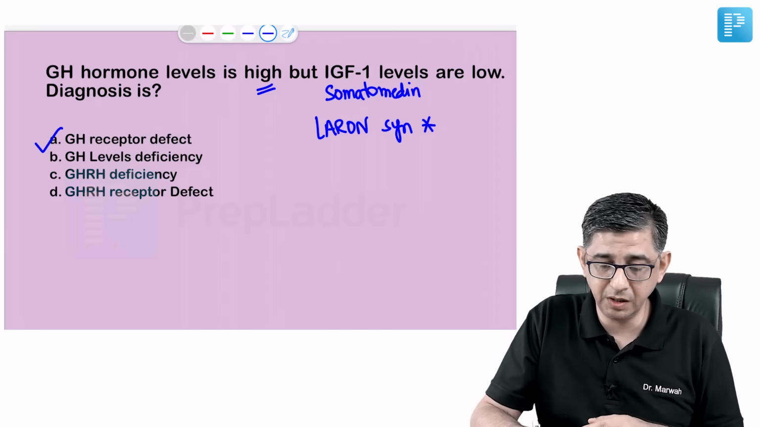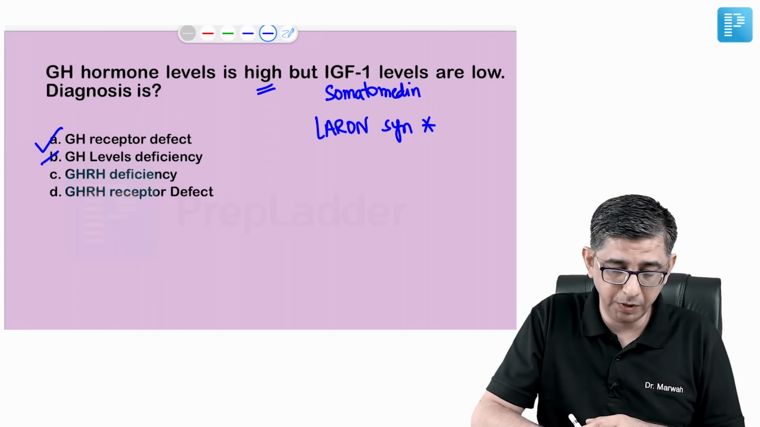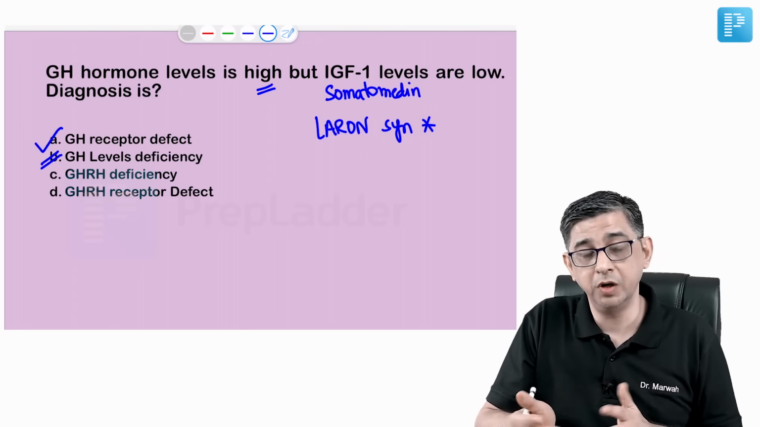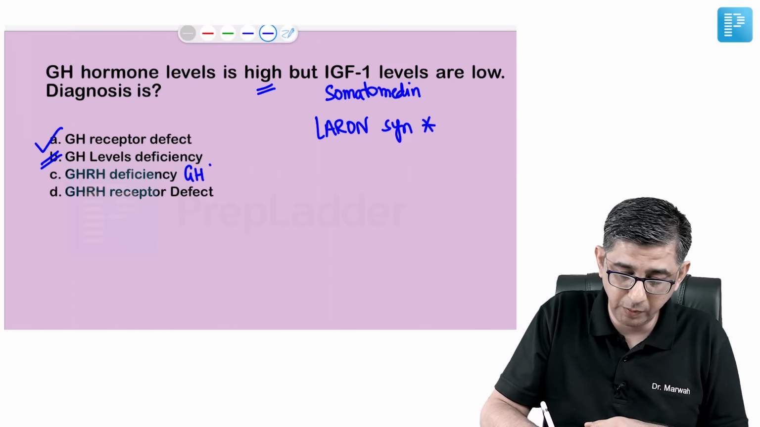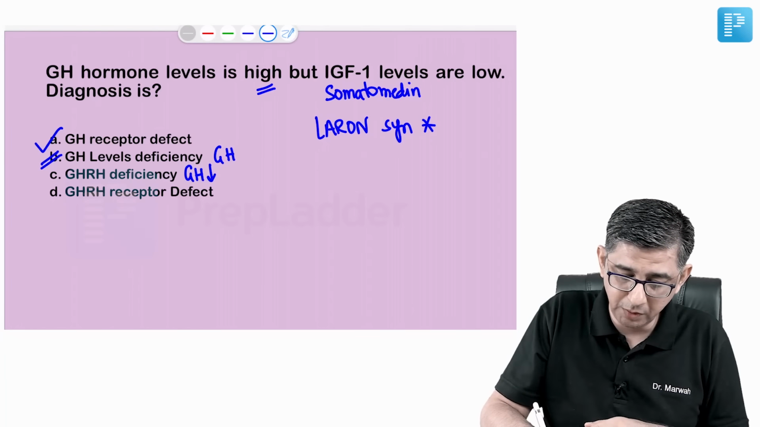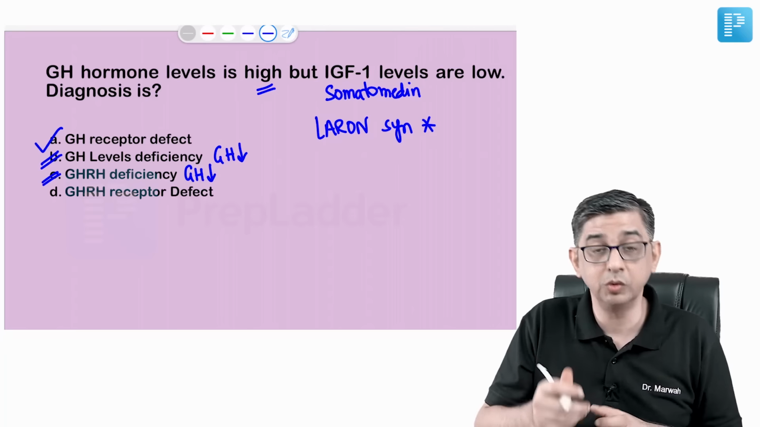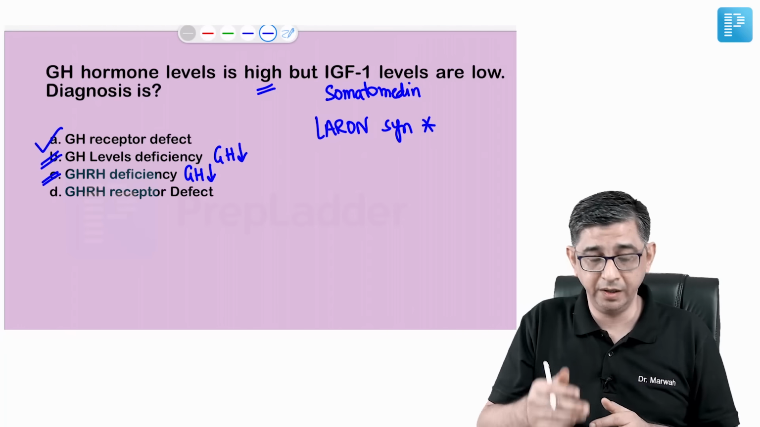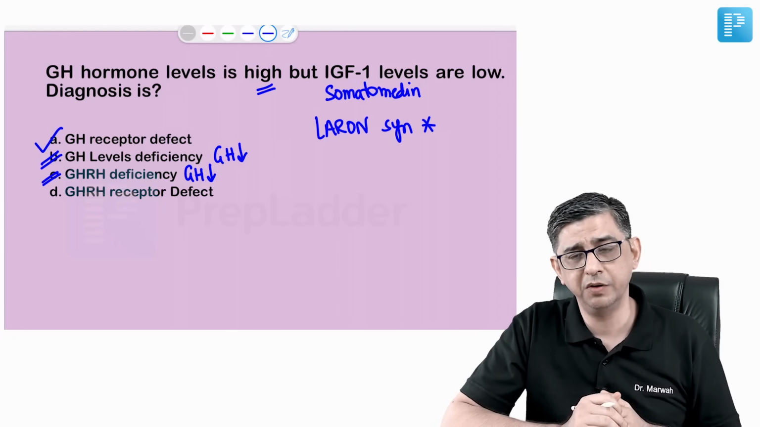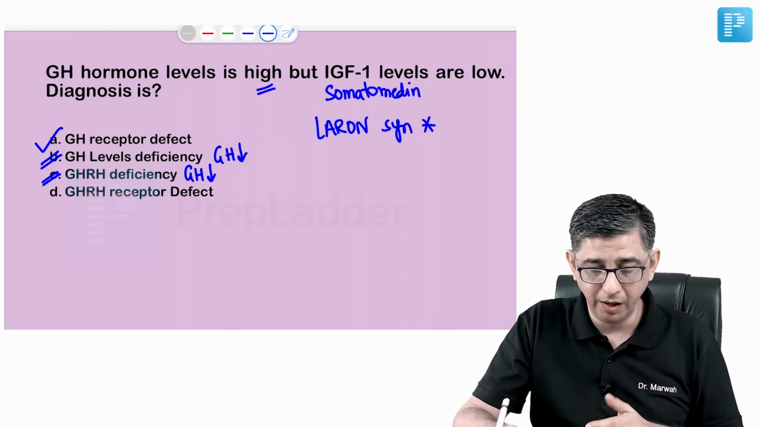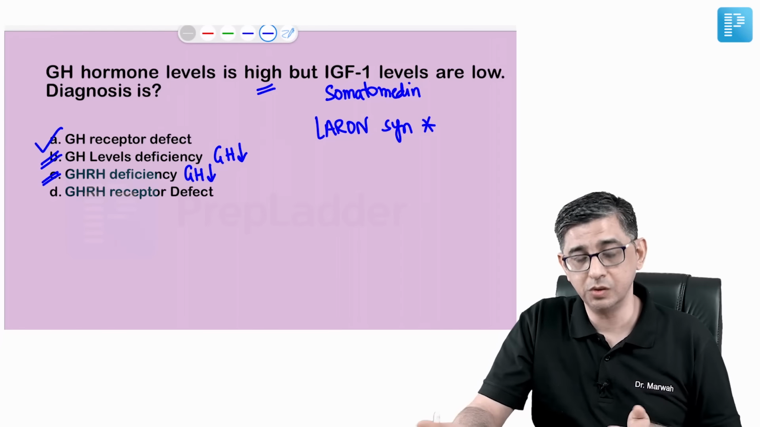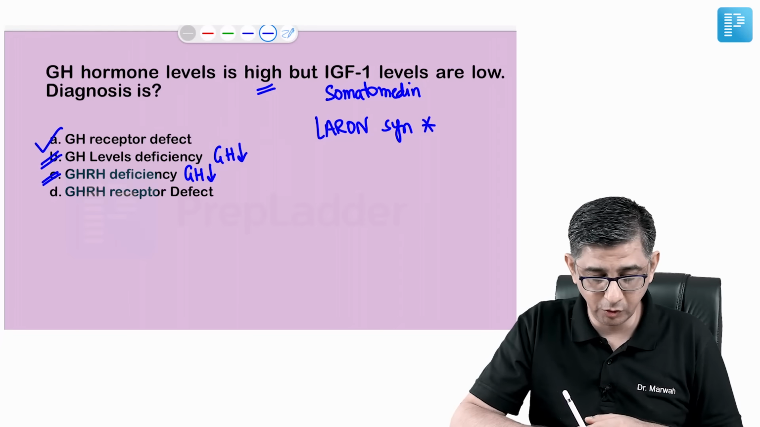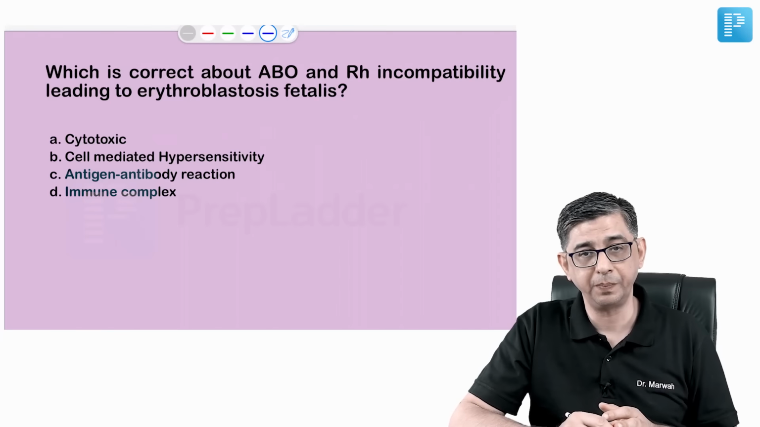If you look at B, growth hormone deficiency, then when I say high levels of GH, option B can be ruled out. If you say GHRH, that is growth hormone releasing hormone deficiency, then again growth hormone levels will be lesser. So my point is that options B and C can anyway be ruled out because growth hormone levels will be lesser. When it comes to GHRH receptor defect and option A, growth hormone receptor defect, we should always think in terms of common things, and Laron syndrome is what you read in the textbooks also. So the traditional topic will be the answer to this question. Laron syndrome is growth hormone receptor insensitivity.